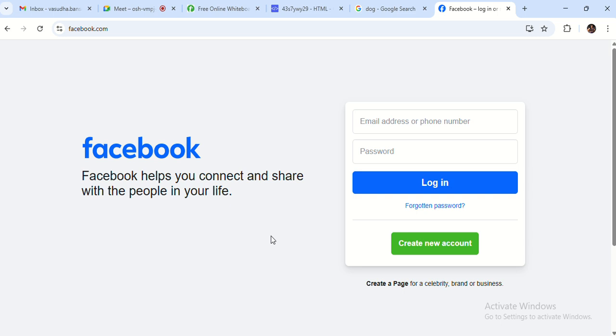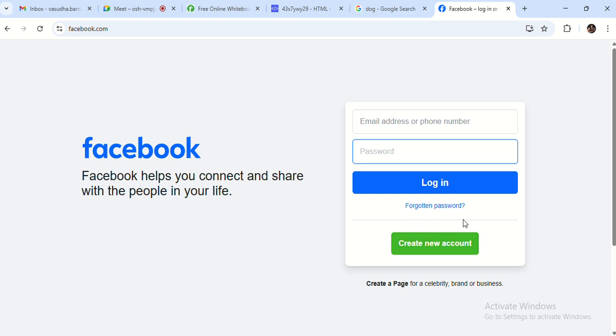Next is behavior. Behavior is when we fill in the information here and click on the login button: if our email ID and password are correct, then we go to the home page. But if by mistake the email ID and password are not correct or do not exist in the database of Facebook's company, then they will print a message here saying the email ID and password is not correct, so try again, right?